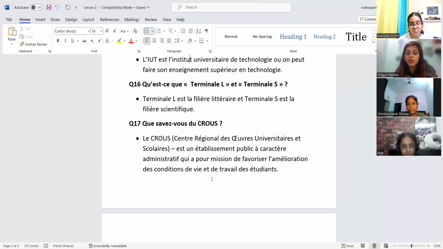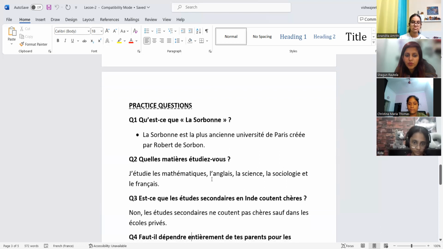Okay, so CRU, the full form you should know. The full form is Centre Régional des Œuvres Universitaires et Scolaires. It's a public company basically, which has the administrative character. It also has a mission of favoring the improvement of conditions of life and of work of students. It's basically a company that helps the students to grow, in terms of finance or in terms of their health. So it's a government company that helps the students. Okay. Next, we have few practice questions.